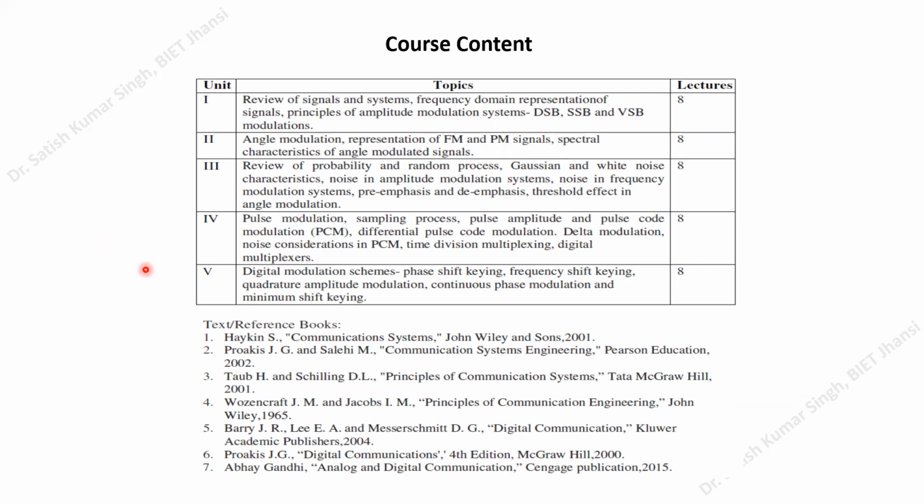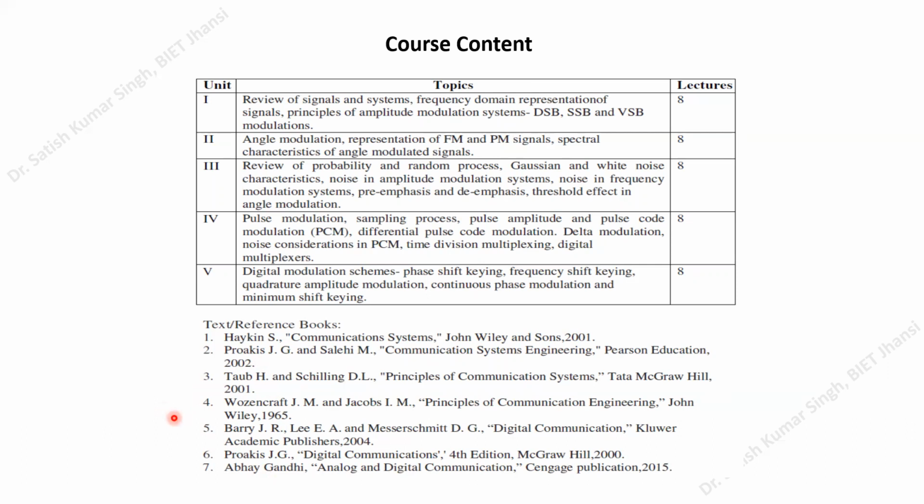Here you can find certain books. These are very important books that you can follow for your reference. We have The Communication System by Simon Haykin. I will mostly be following Simon Haykin and B.P. Lathi. The B.P. Lathi book is not mentioned here, but I'll be using it. I think the book name is Modern Digital and Analog Communication Systems. I will prefer those two books more, but these other books, like Robin, Schilling and Proakis, are also very important.